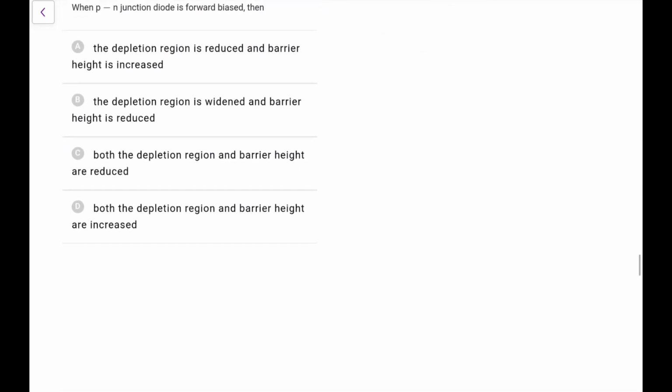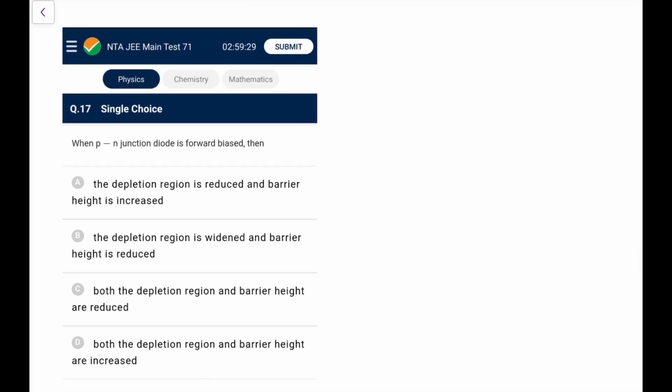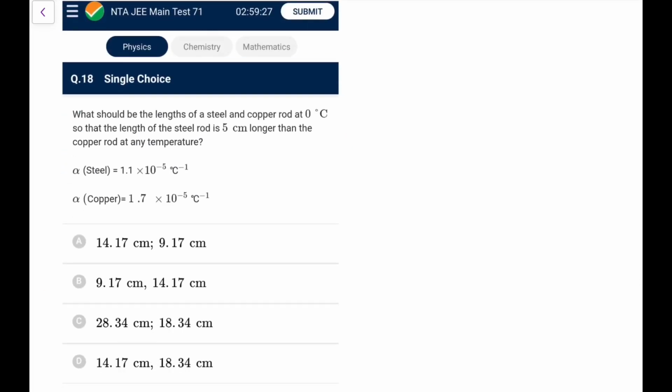Next one. When PN junction is forward biased, the depletion region is reduced, yes. Barrier height increased, no, barrier height is also decreased. Depletion region is widened, wrong. Depletion region and barrier height both are reduced, so go for option C. That's an easy theoretical question for you.